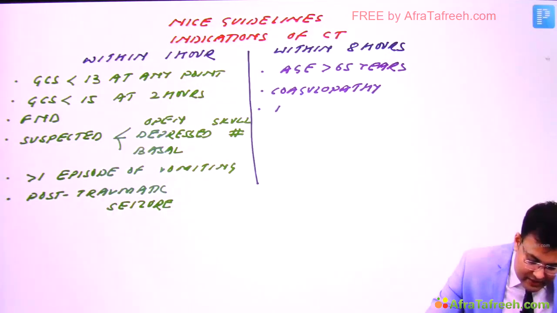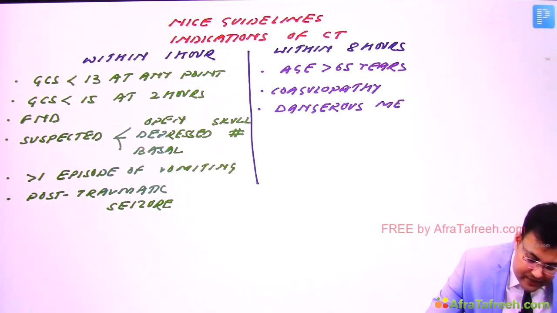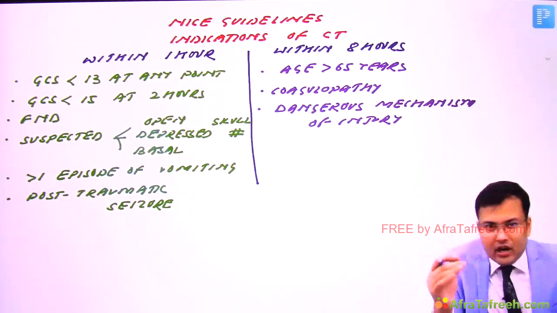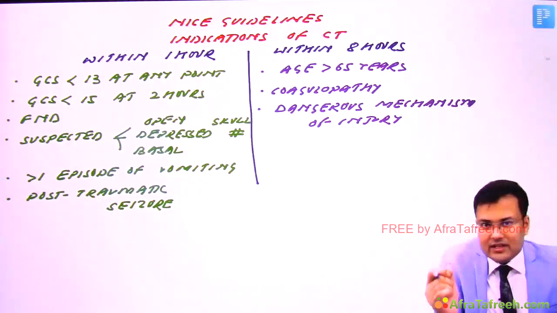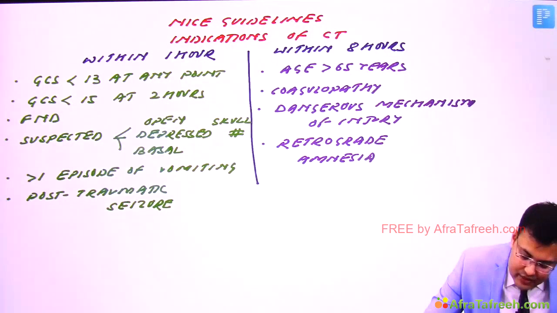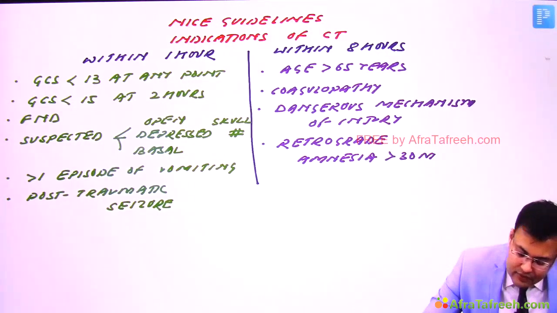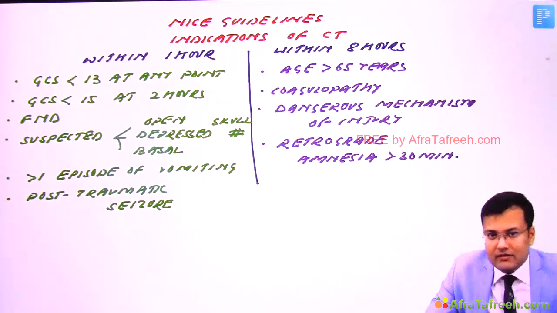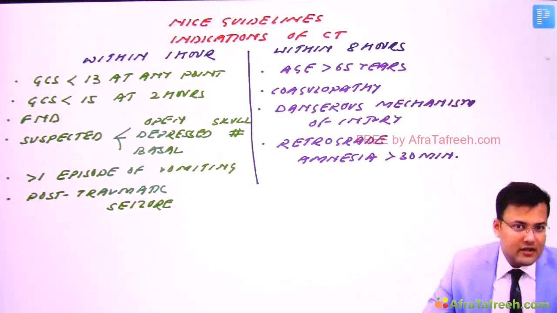Patient or relatives give a history of a dangerous mechanism of injury, like fall from height or road traffic accident. We have to go for CT. And if the patient has retrograde amnesia for more than 30 minutes. So there are 6 indications for CT within 1 hour and 4 indications for CT within 8 hours.